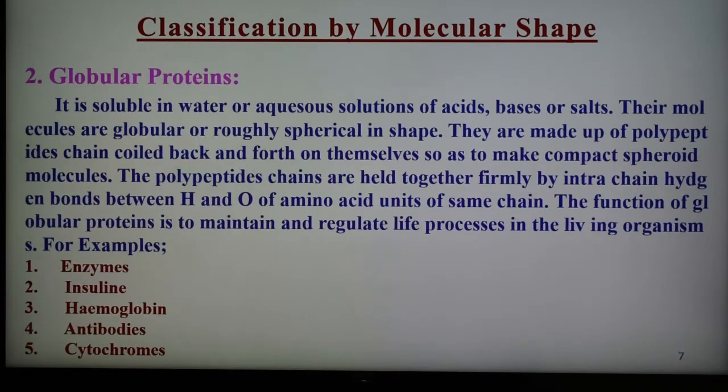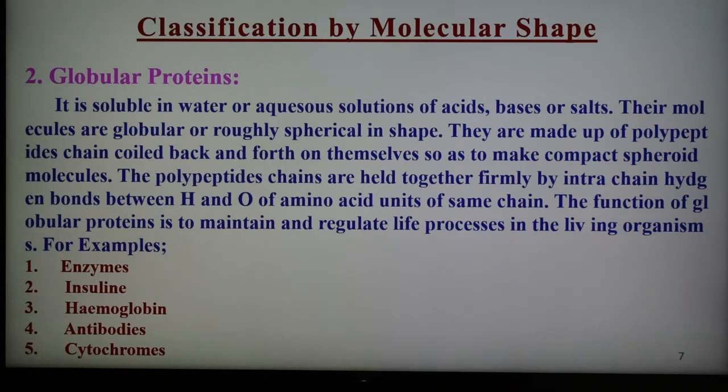And second is a globular protein, and in this case it is soluble in water or aqueous solution of acid, bases or salt. Their molecules are globular or roughly spherical in shape. They are made up of polypeptide chains coiled back and forth on themselves so as to make compact spheroid molecules. The polypeptide chains are held together by intra-chain hydrogen bonds between hydrogen and oxygen of amino acid units of the same chain. The function of globular protein is to maintain and regulate life process in the living organism.